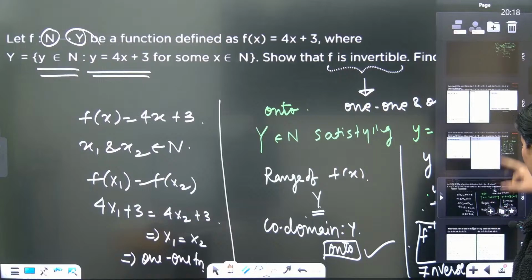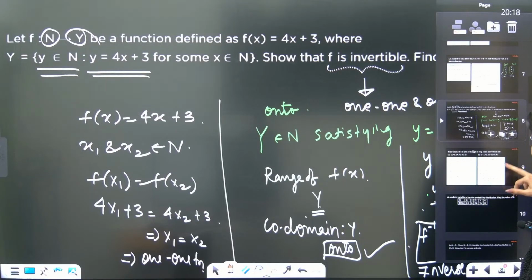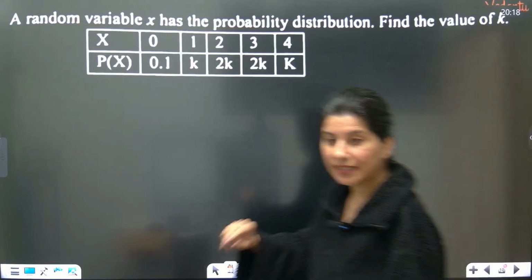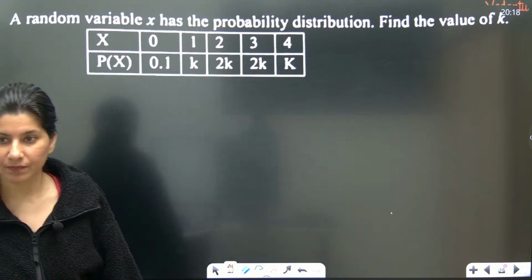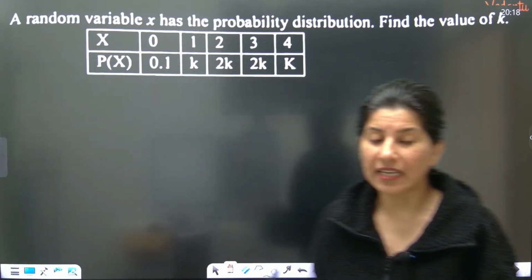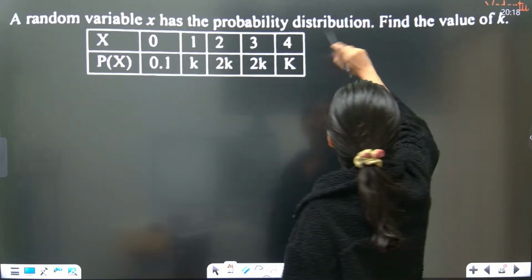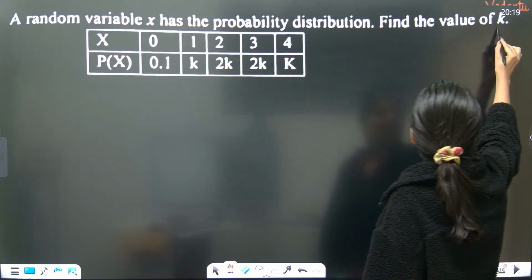All right. So this is how it is. Now we are having another question, which is, by the way, a question from probability. Random variable x has the probability distribution this. Find the value of k.